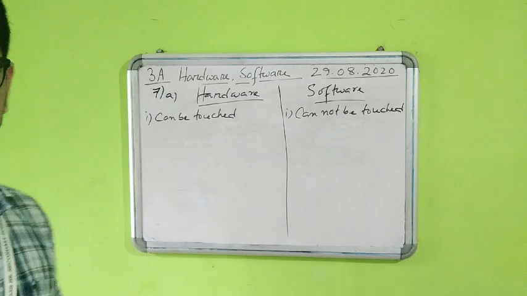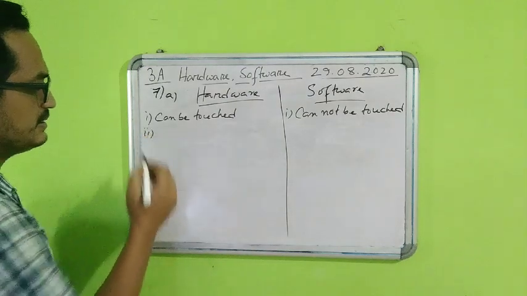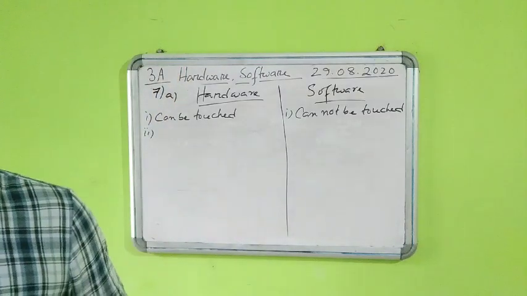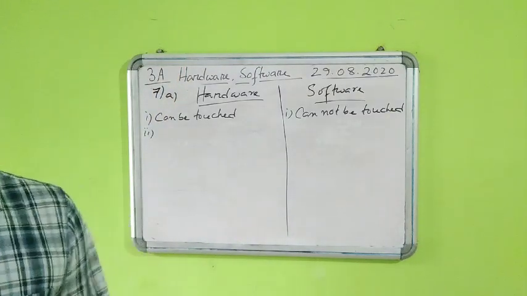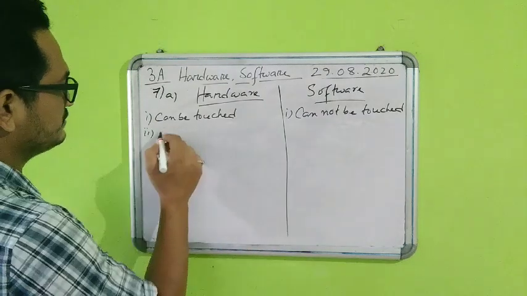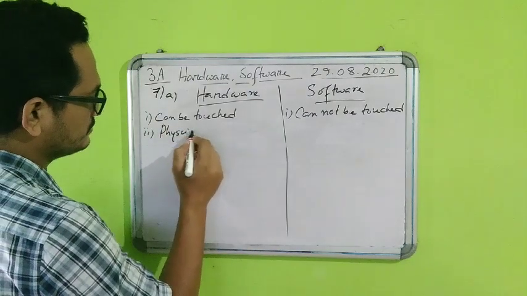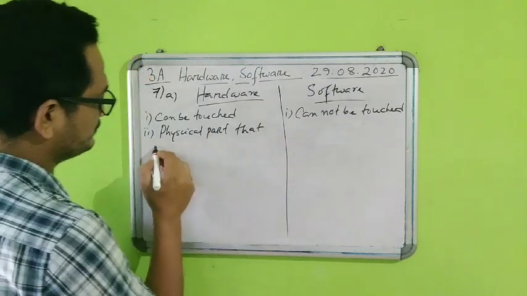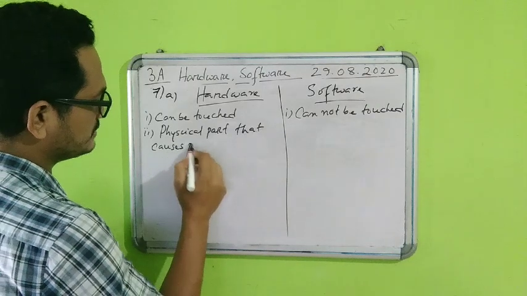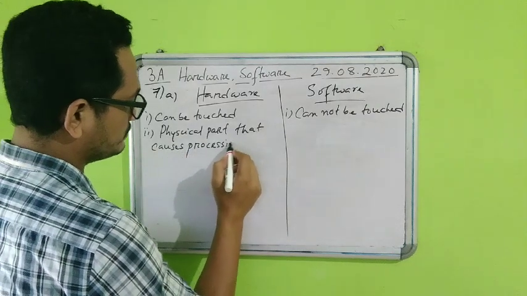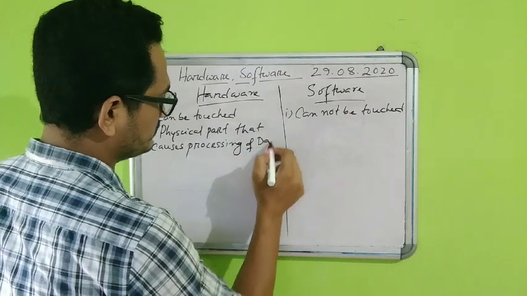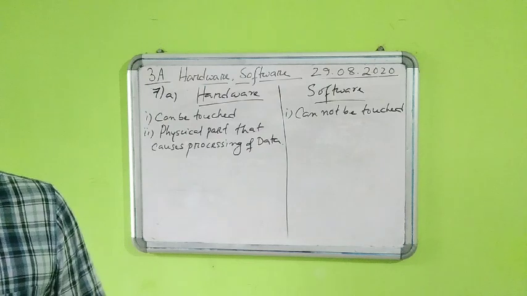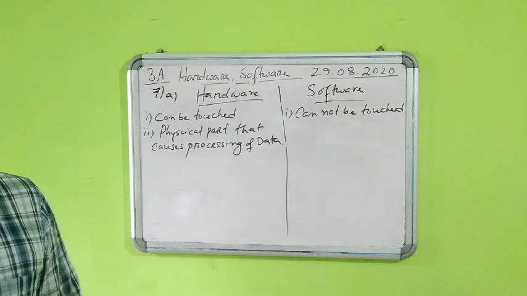So software and hardware, this is the first difference you can say. Hardware can be touched, but software cannot be touched. The second difference is that hardware is the physical part that causes processing of data. Okay, now what software does is, software is a set of instructions to tell exactly what to do.